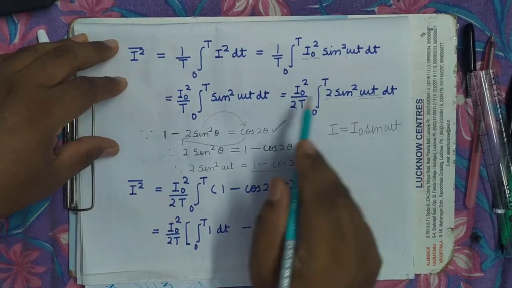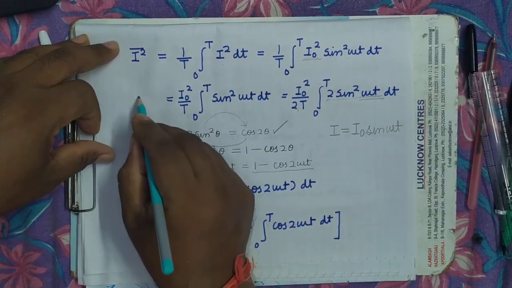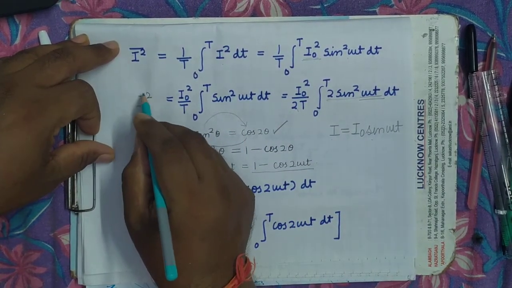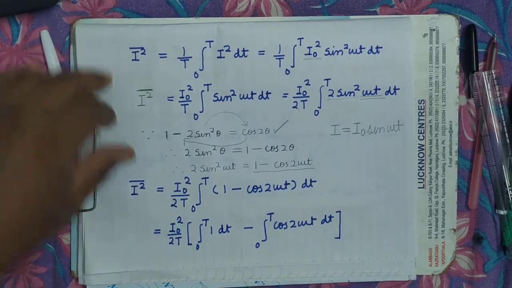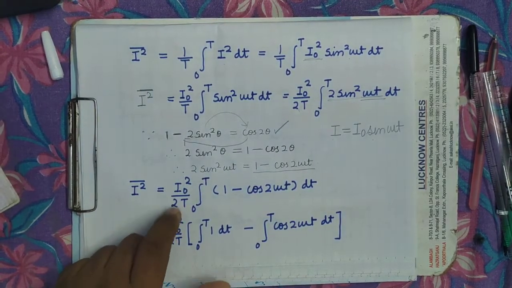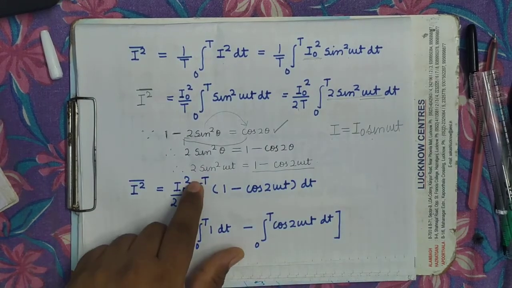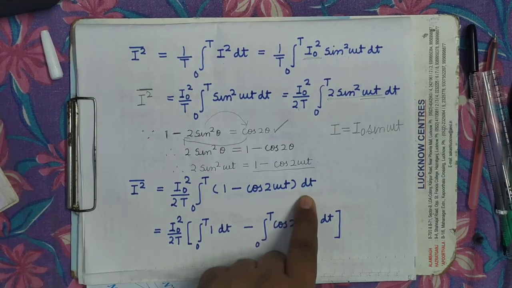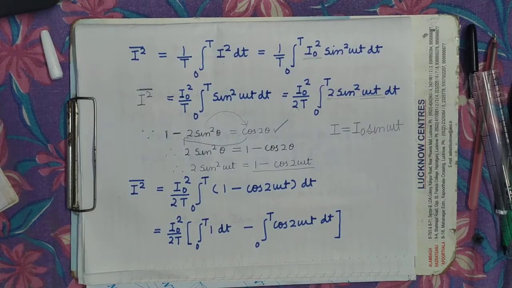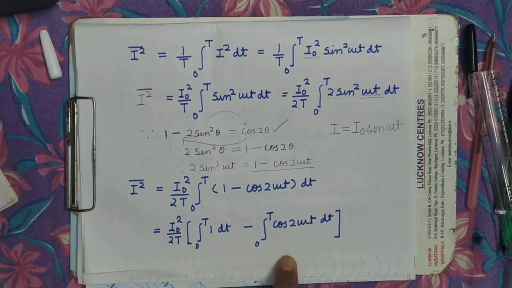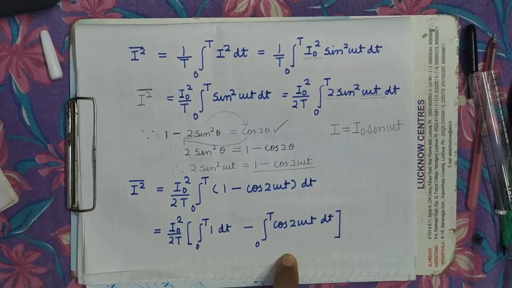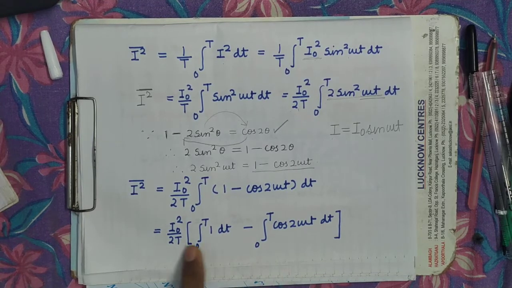So see here, once again you substitute in I square bar, that is the mean square current: I naught square upon 2T, integral 0 to T within the bracket of 1 minus cos 2 omega t dt. Now here I have separated the terms, you can see.